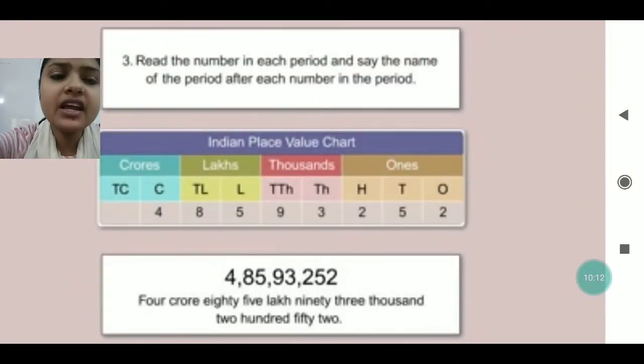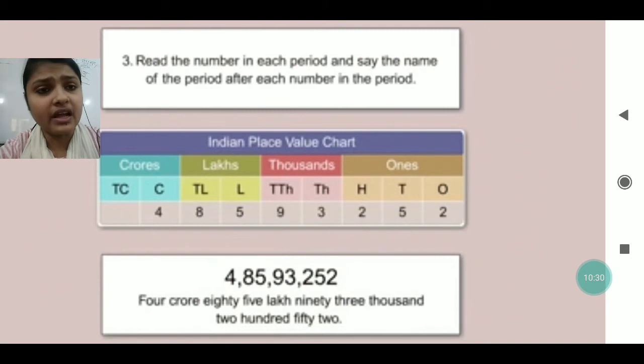Third rule: read the number in each period and say the name of the period after each number in the period. Like you can see, 4 crore 85 lakh 93,252. So this number will be read like this, from the left to the right, and the commas will be put according to the periods in the place value.